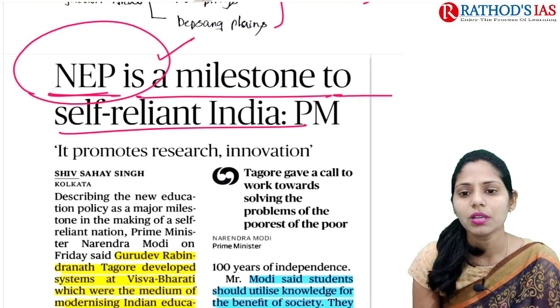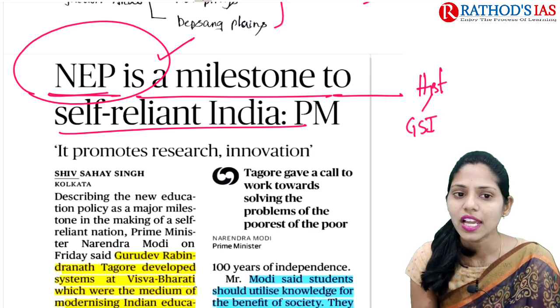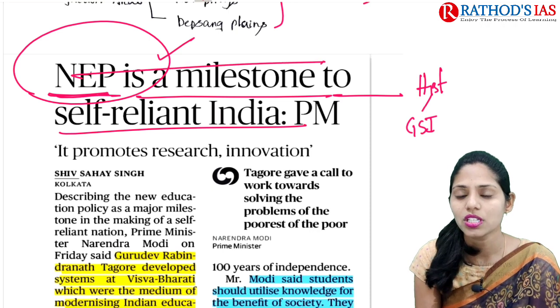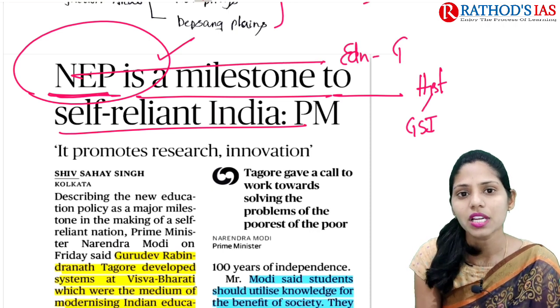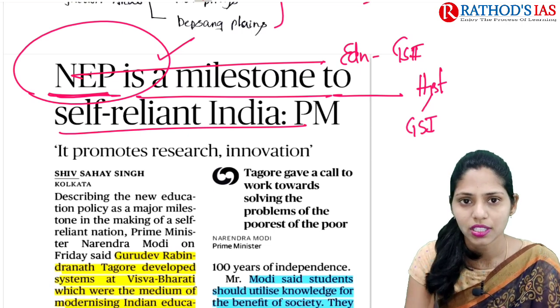This article will be important regarding history, which comes under GS paper 1, especially modern history. As well, the national education policy is important regarding education, which comes under GS paper 2. So now let us have a detailed discussion on this topic.